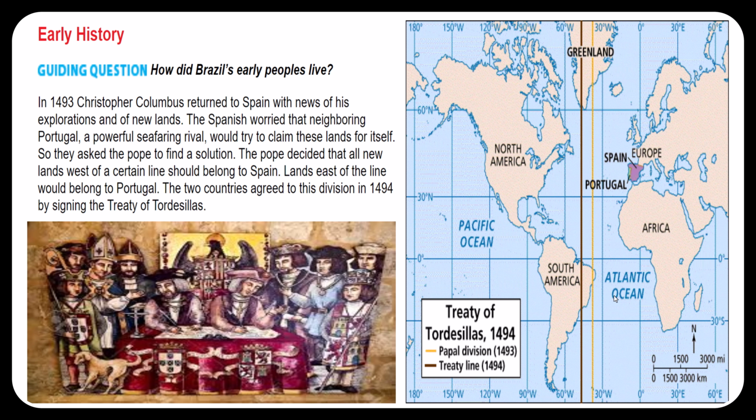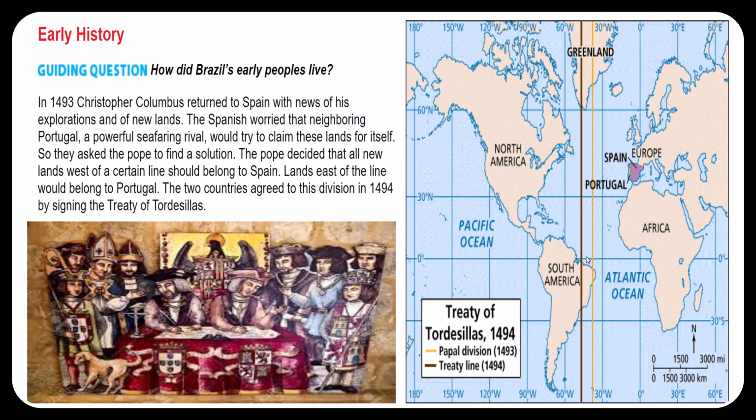And as we can see, here's the line that eventually was created. As you know, it's an imaginary line. You can't actually see this on the Earth, but you can actually draw the line. And now we can answer question 1. What famous explorer returned to Spain in 1493 with news of new lands? Christopher Columbus. Question 2. What did the Treaty of Tordesillas do to help keep peace between Portugal and Spain?